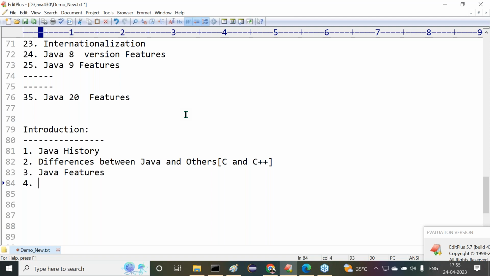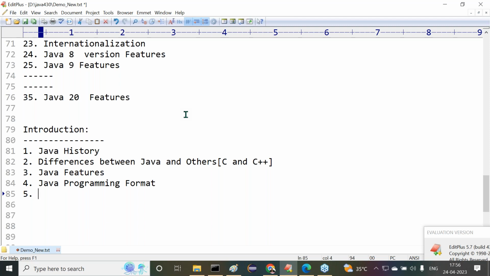What is Java? If you want to know the behavior and the nature of Java within 5 minutes of time, we have to go with the Java features topic. After completion of this, next one is Java programming format. If you want to write a program, what format and structure we have to follow to write a Java program, that we are going to understand inside Java programming format.